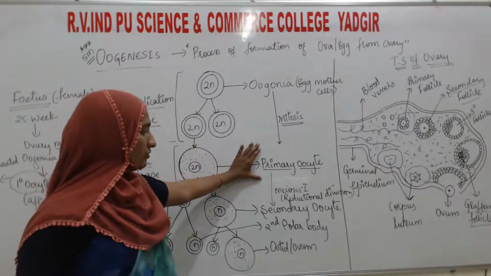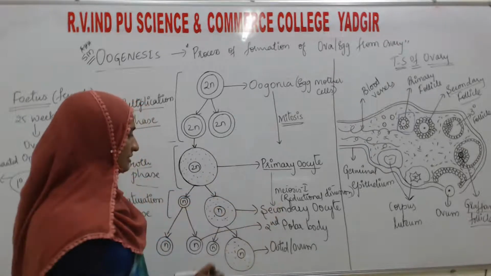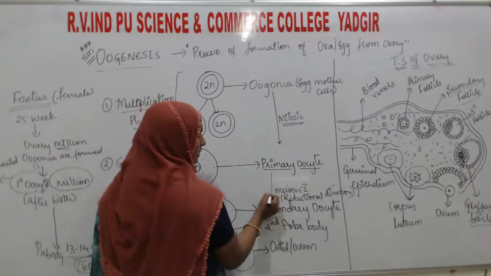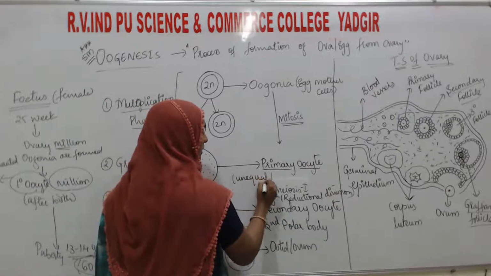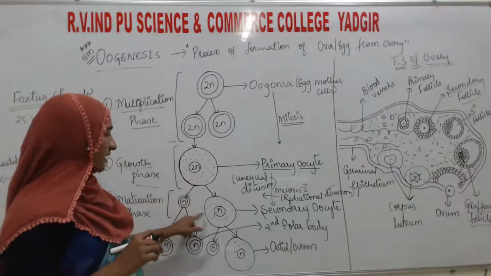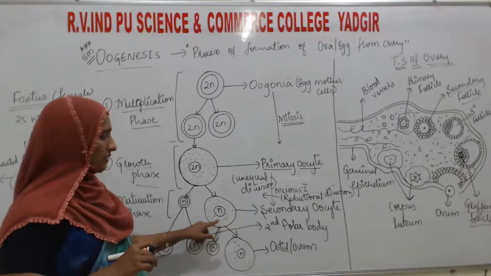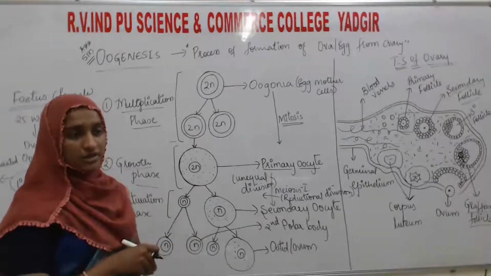Next, this primary oocyte undergoes meiosis one, the reductional division, and it is an unequal division. The nucleus divides equally, but the cytoplasm divides unequally.